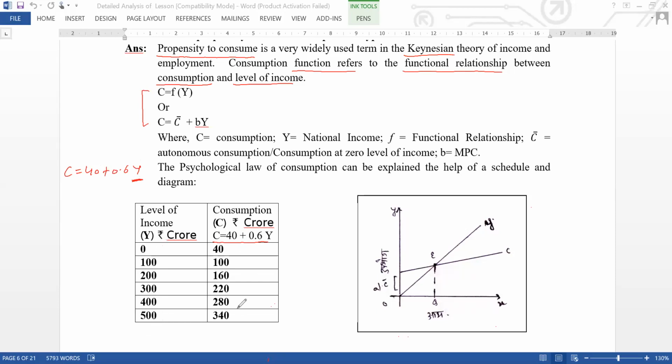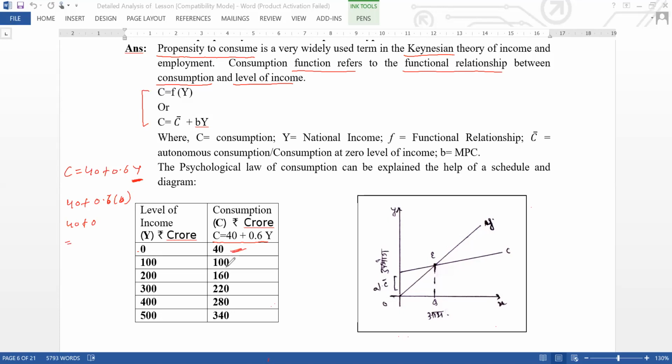For example, at y level 0, 40 plus 0.6 into 0. 0 multiplied by 0.6 is 0, so 40 plus 0 is 40. So the answer is 40.